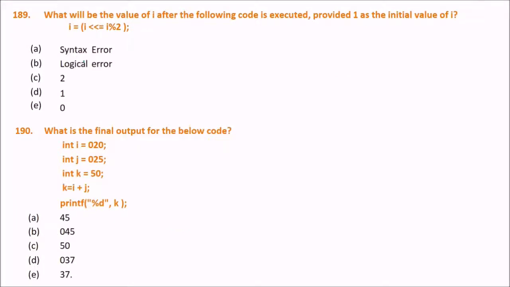What will be the value of I after the following code is executed? Provided 1 as the initial value of I, then left right shift, this is I mod 2. So what will be the answer? 189. The answer is 2.